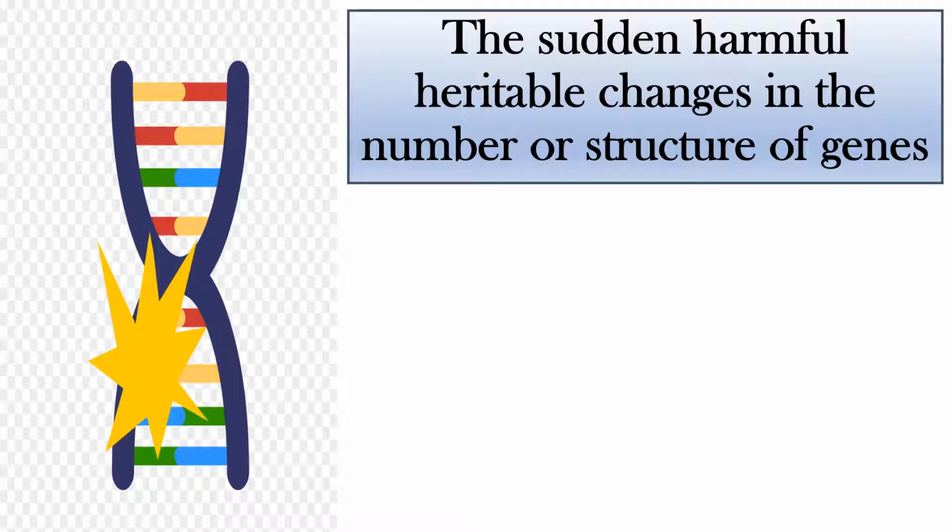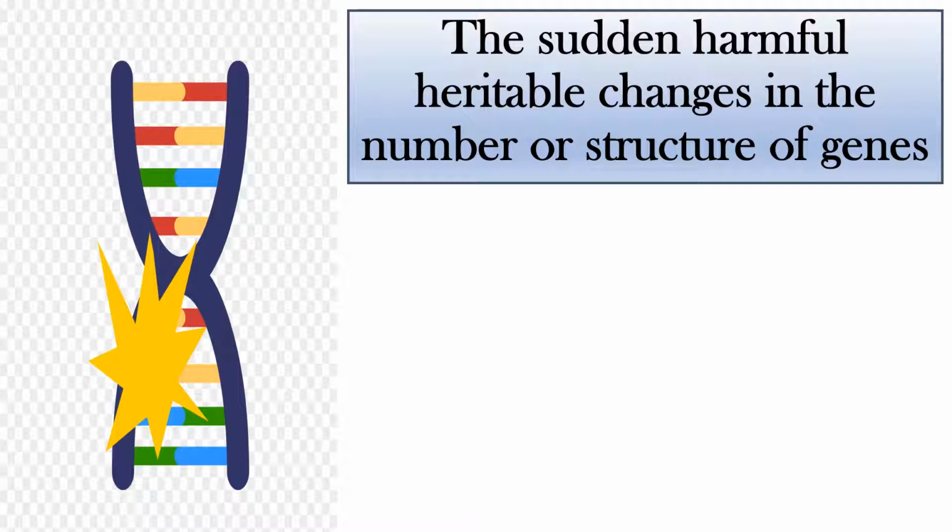It is the sudden harmful heritable change in the number or structure of genes. Sudden harmful heritable change, which means that it is a harmful change. Mutation itself means harmful change. Where will the change occur?